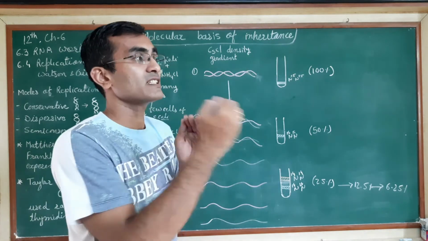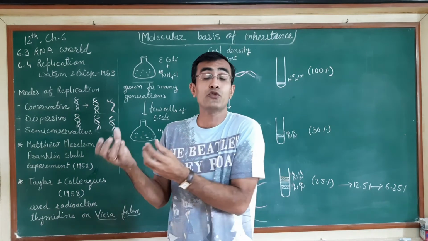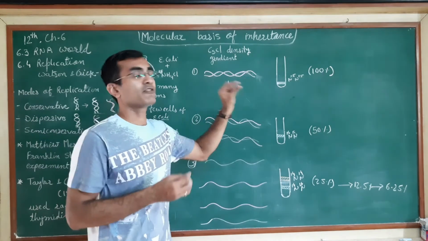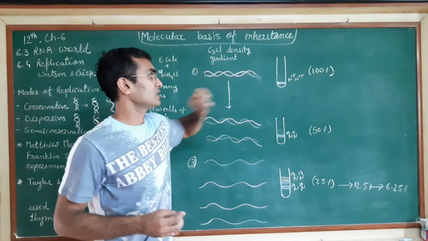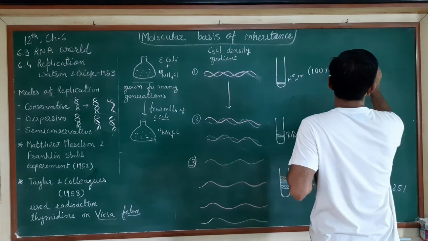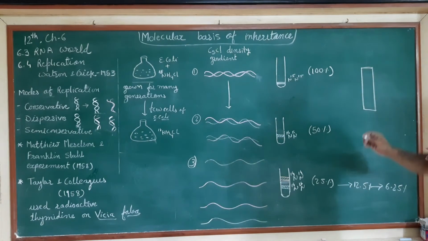After a few minutes of centrifugation, different bands are created. Suppose this is a cesium chloride tube used in the centrifugation method.